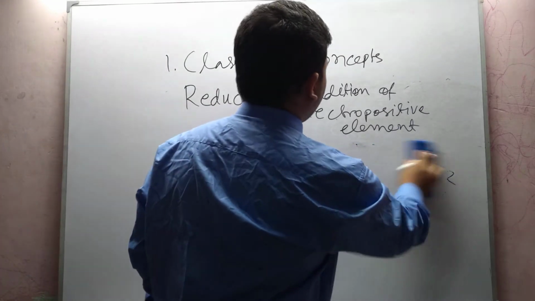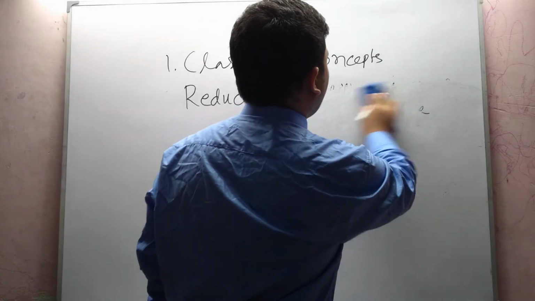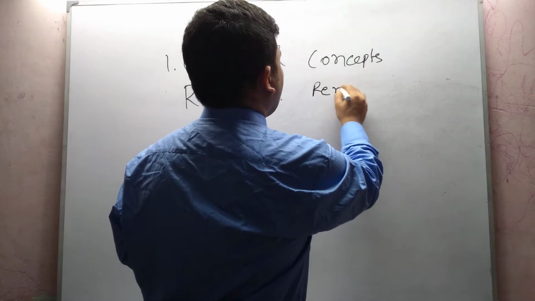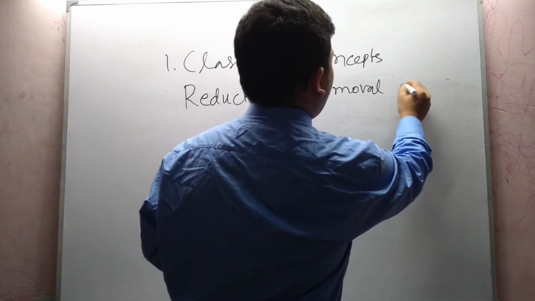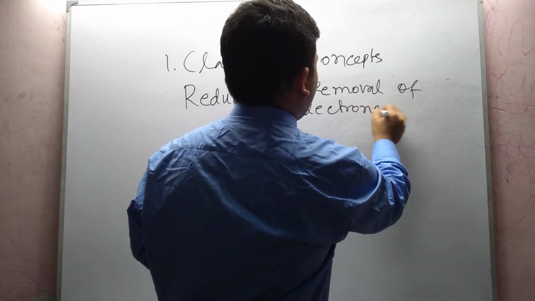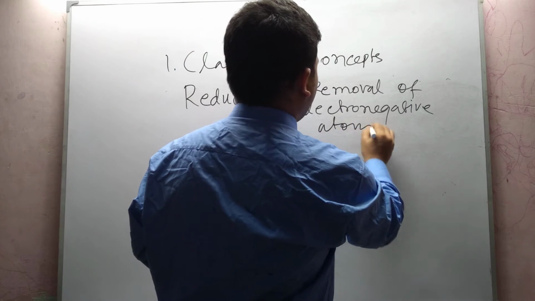Our next concept is removal of electronegative atom or element.